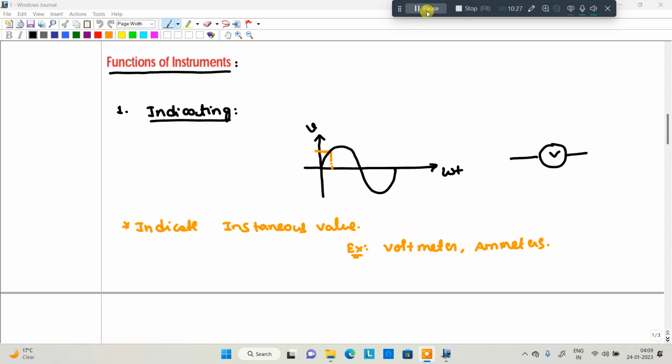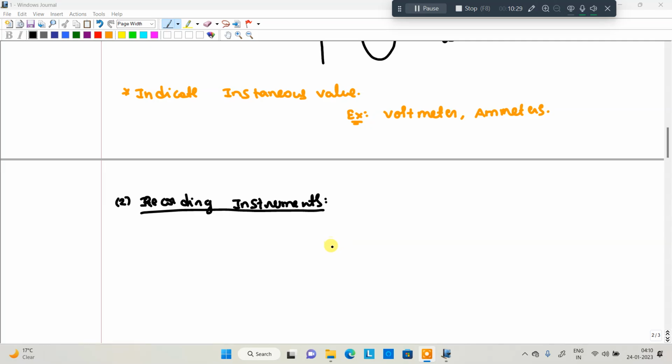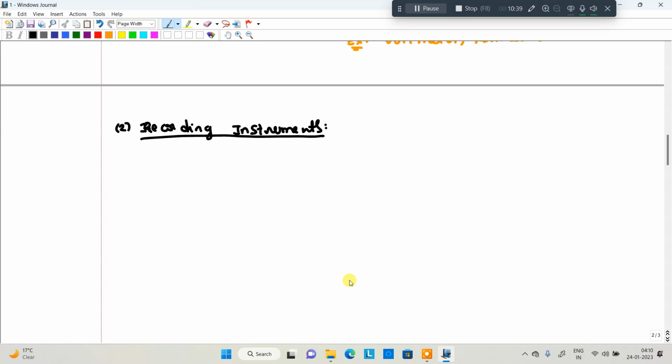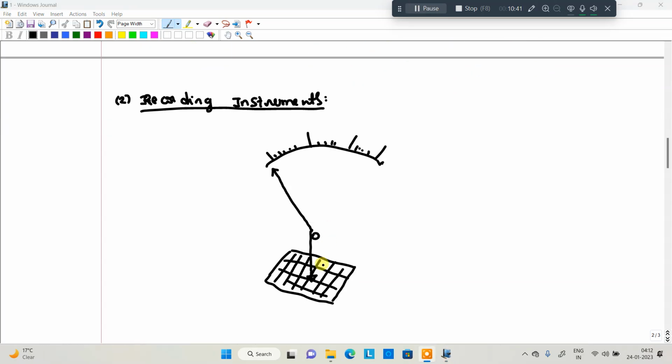In the case of a recording instrument, they connect a pen to the indicating instrument. For example, I will show the diagram here. See here, in this recording instrument, the pen will be attached to the pointer.